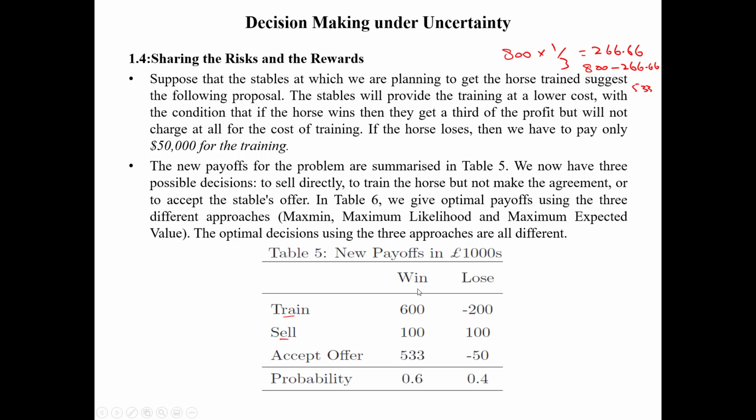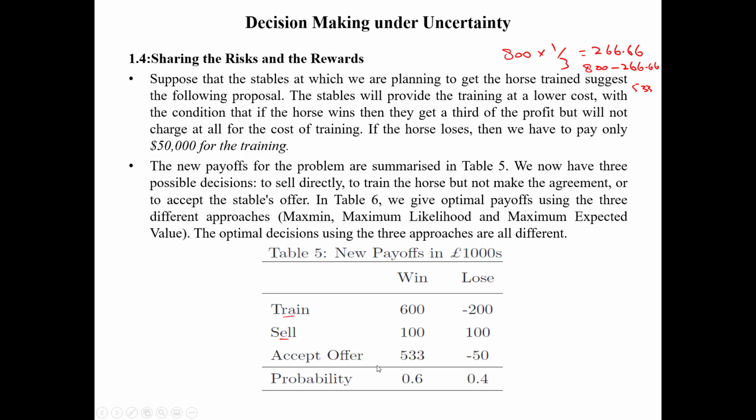As I already mentioned, if your horse wins, 800, you will pay 1/3 of the profit, which is 266.66, to the stable people. So 800 minus 266 is 533, which still comes into your pocket. But if you lose, you only need to pay minus 50,000 for the training.